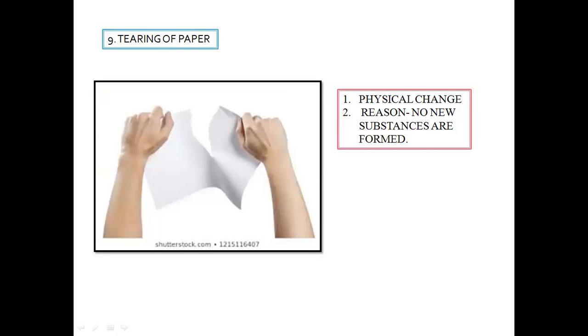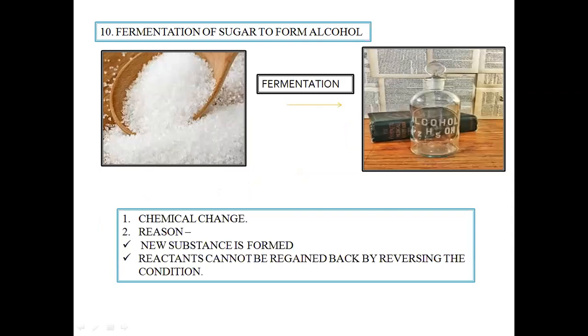But what is happening over here is no new substances will be formed in the process. That is, the pieces of paper will be made up of the same molecule which is forming the main sheet of paper before cutting. That is why it is a physical change.